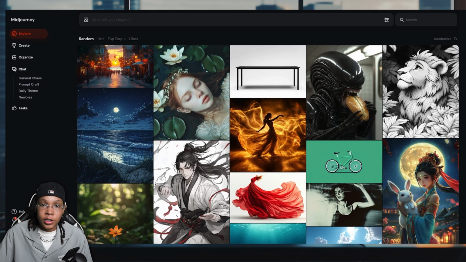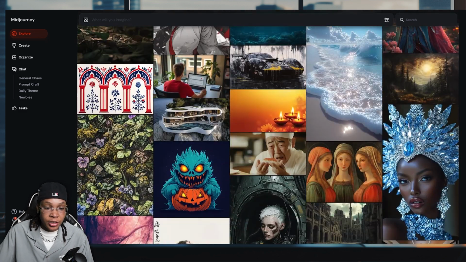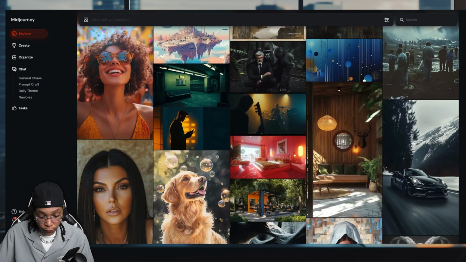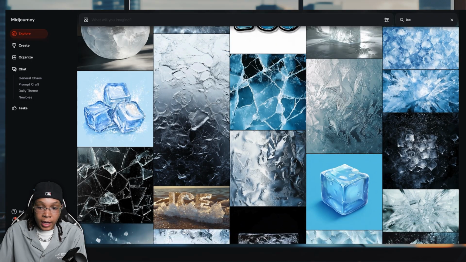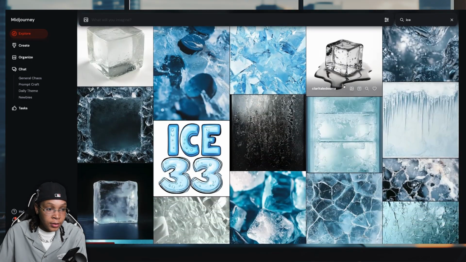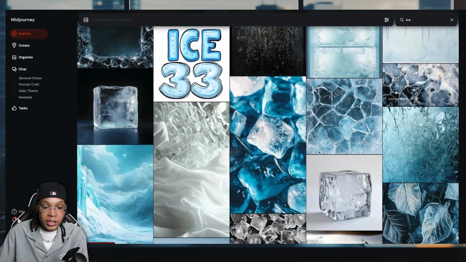Well, first things first, I opened up Midjourney. In Midjourney, you can find a lot of inspiration to find stuff. First things first, I want to type in the word ice. Let's just see what we get. We get a few cool things. Oh, this is dope. This can inspire a cover.